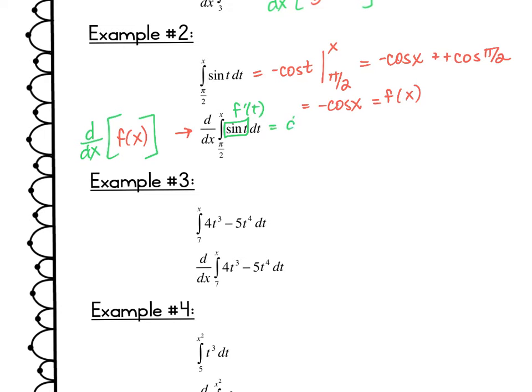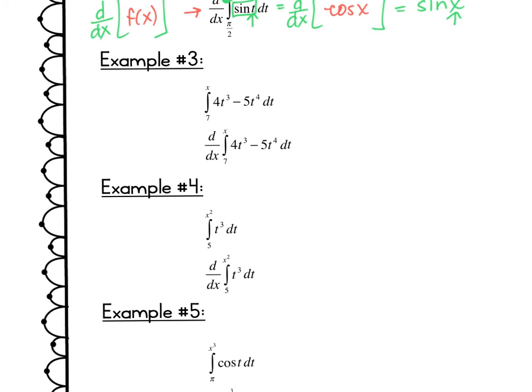Substituting in, I take d over dx of negative cosine of x, and that's going to give me sine of x. Instead of the independent variable t, I'm now working with the independent variable x, and that's because of the x input right there.